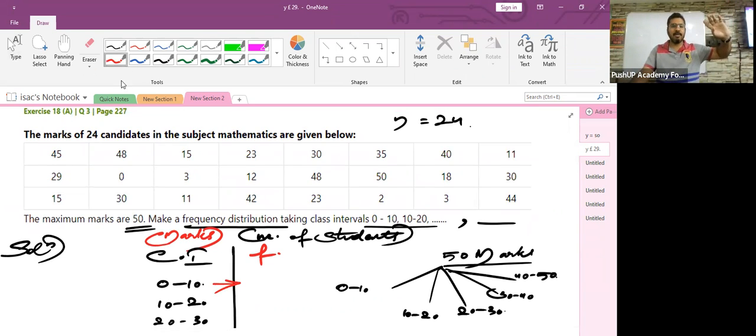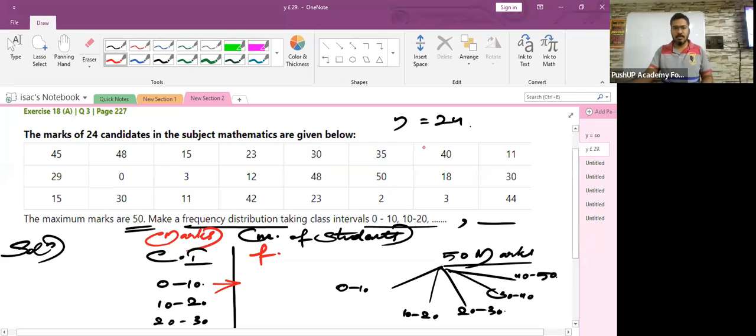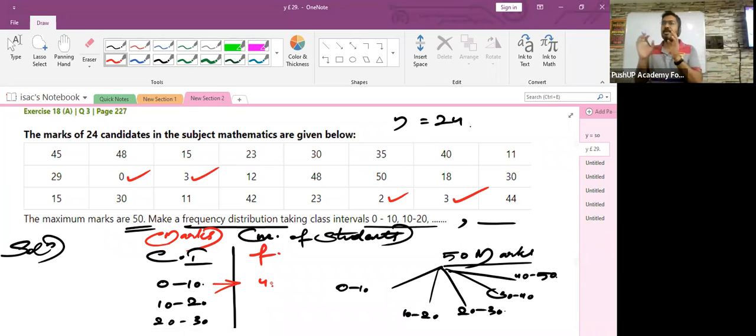Let's start for 0 to 10. Is there anybody who scored 0? Yeah, 1. The name is written over there, Steve. Then 3, yes. Then 2, and then 3. Total, how many are there? 4 are there. All right. So there are total 4 students who are scoring in the class interval 0 to 10.